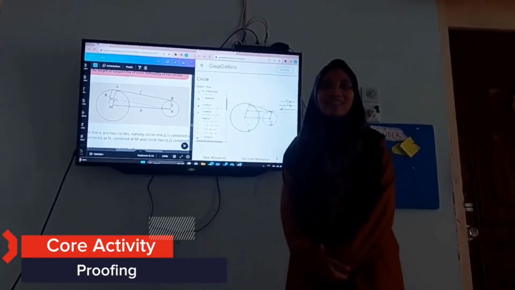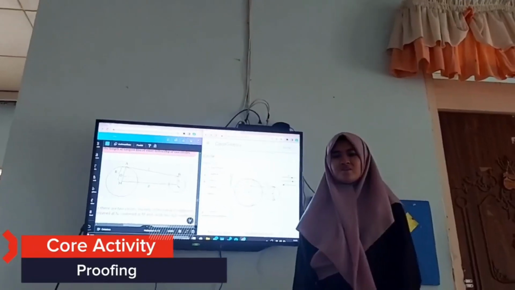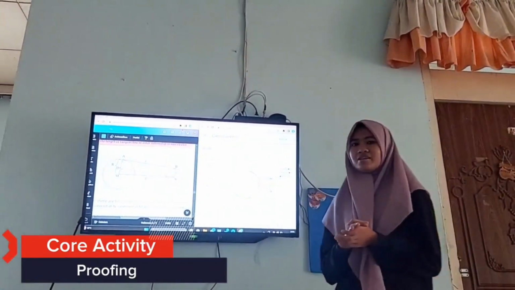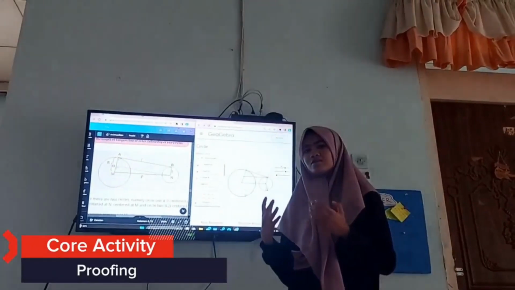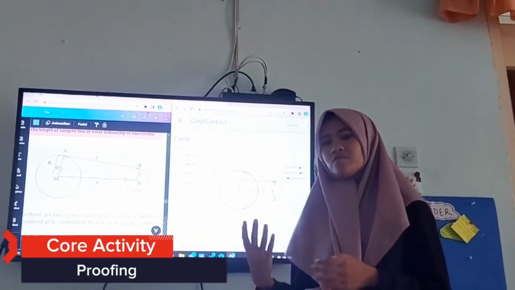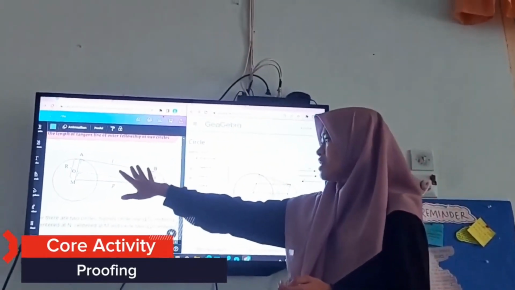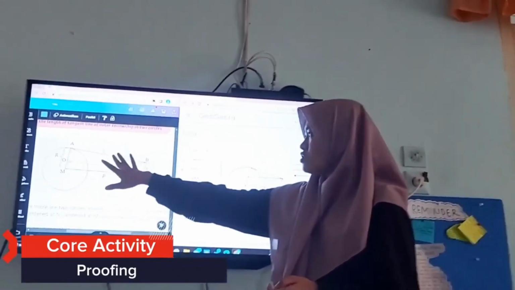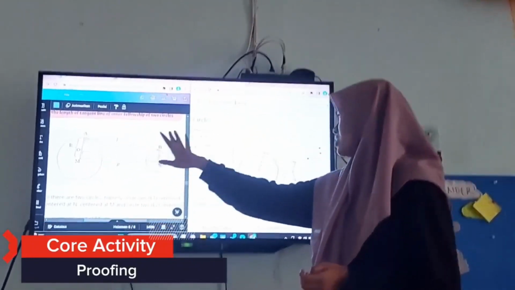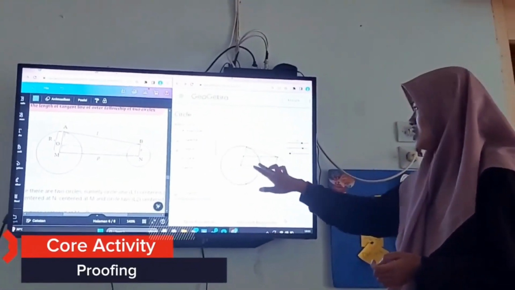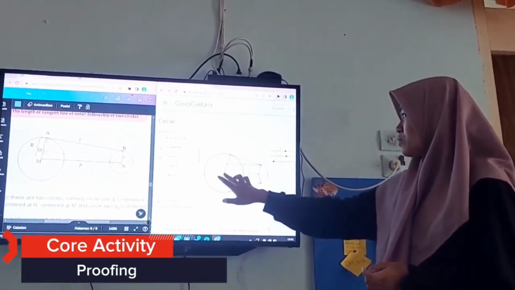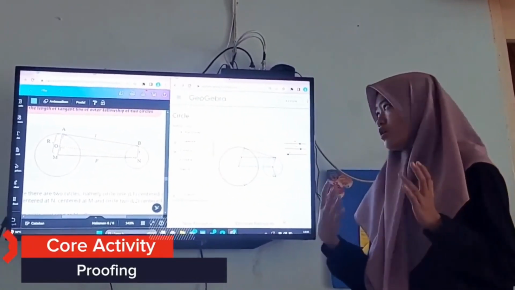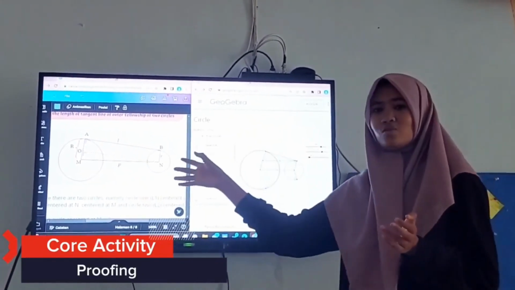Okay, thank you, Dina. It's correct. Okay, students, the answer from Dina is correct. So we can find the formula of the outer tangent line of the circle by translating the line AB to below, or we can translate the line AB, the distance between point A and B, to up. So it's up to you which one you want to use.